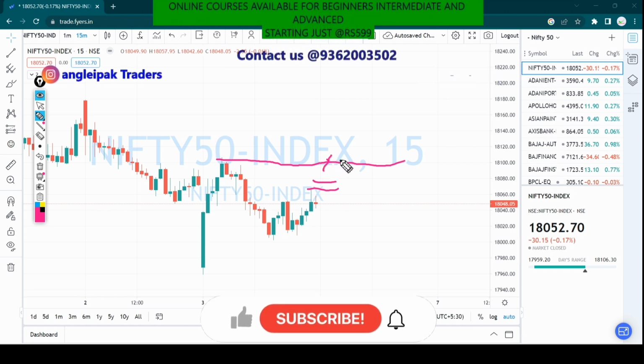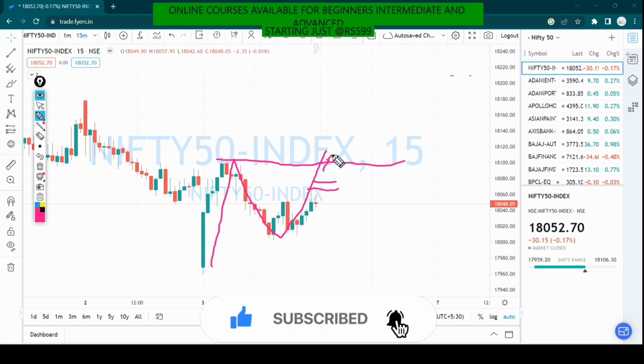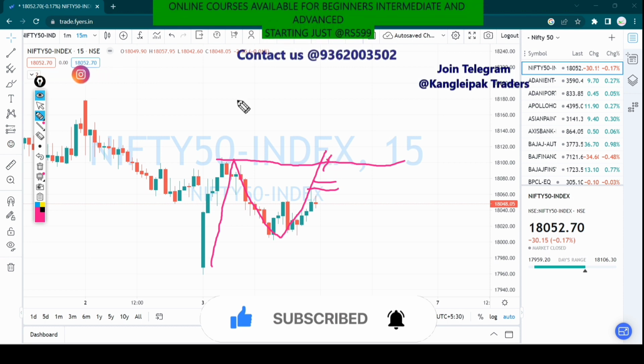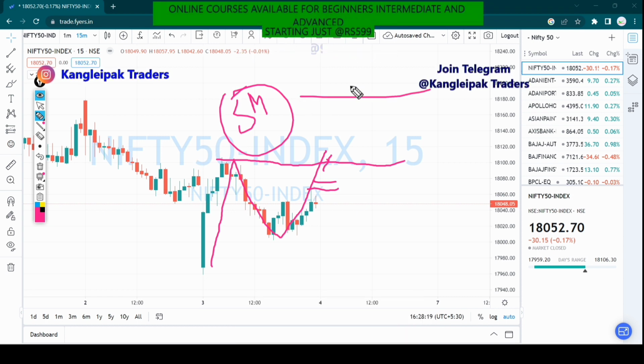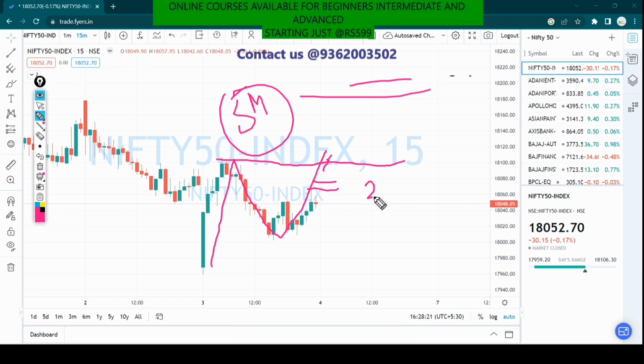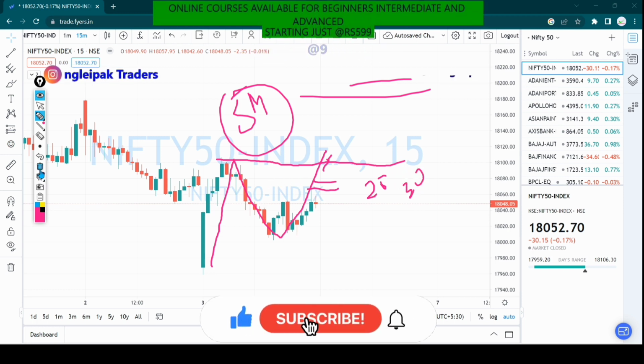The thing is, it will make proper price action here. So if it is above 18,100 and gives a 5-minute closing here, then we are going to target till 18,180 or 18,200, keeping a 25 to 30 point stop loss. So this is how we are going to trade Nifty 50 tomorrow, and the market is very bullish, guys.